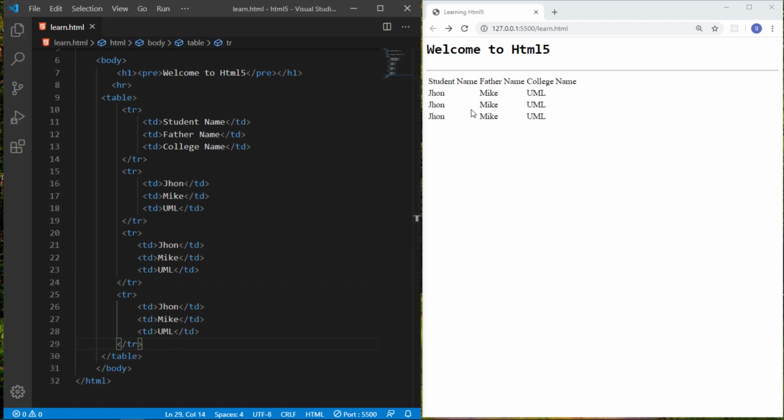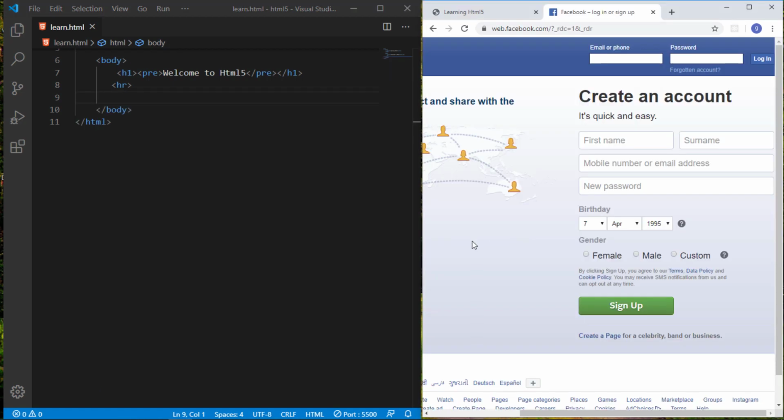So I think it's now clear to you. In web development you have to face different types of forms. So let us see in HTML how we write simple HTML forms, and also the form contains different types of form controls, like radio buttons and buttons, and different input fields. So let us see.